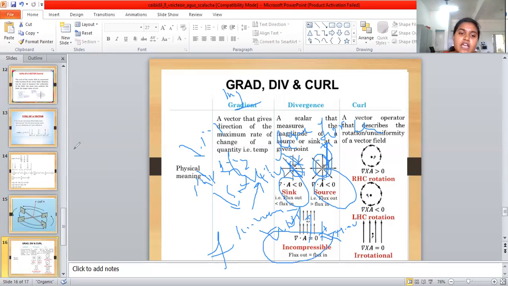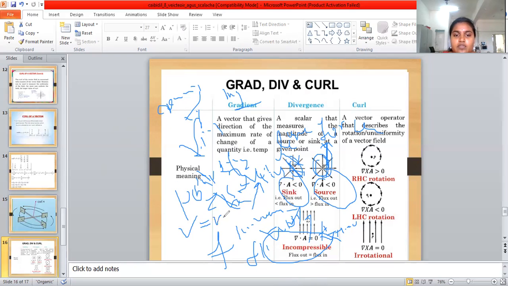Incompressible means that the density remains constant per unit volume. Then the flux out of the positive value and negative value are equal. This is the divergence of the function.